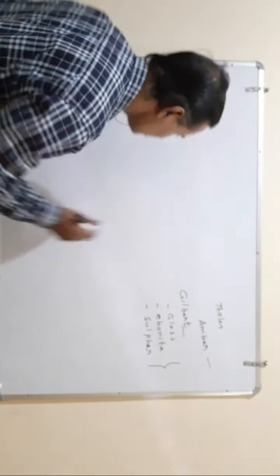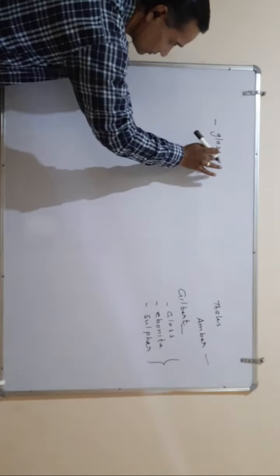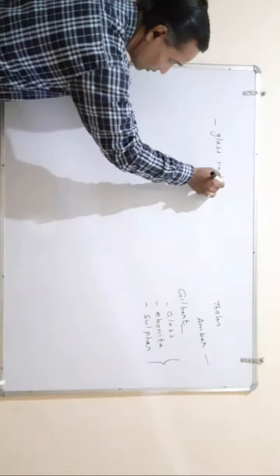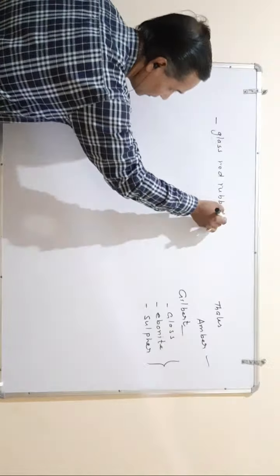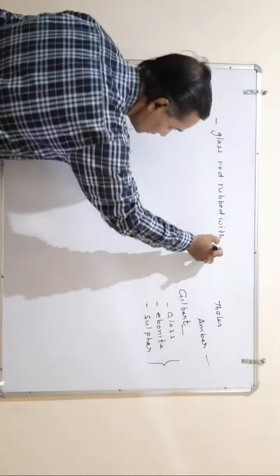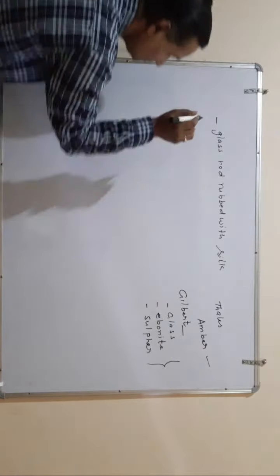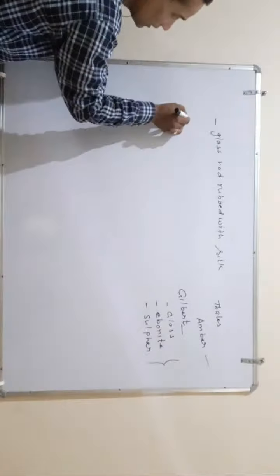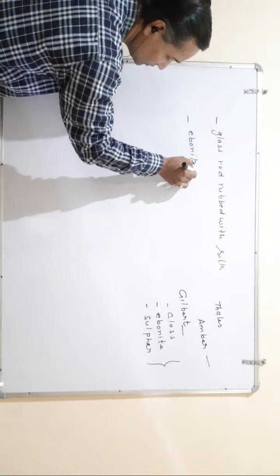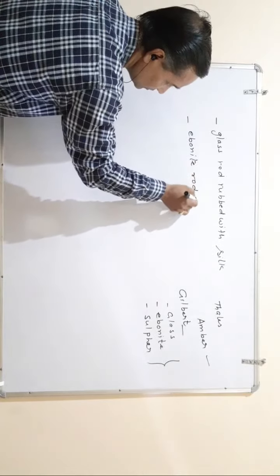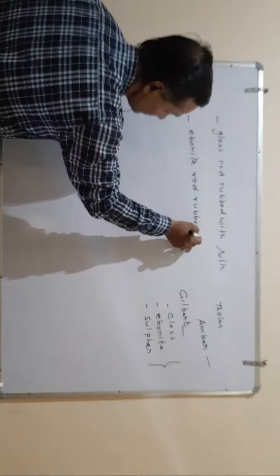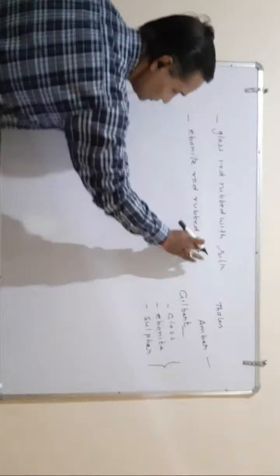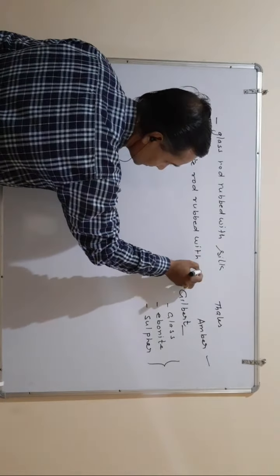One is a glass rod rubbed with silk, and another is an ebonite rod rubbed with cat skin.